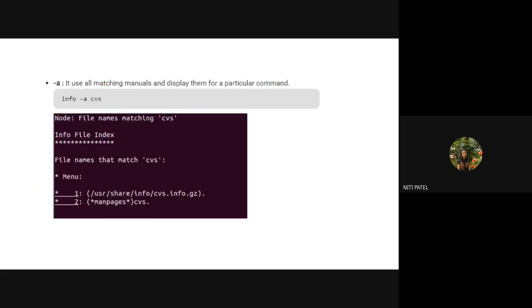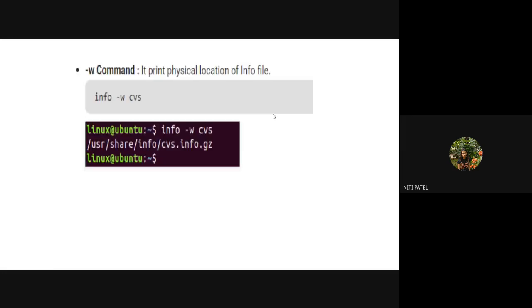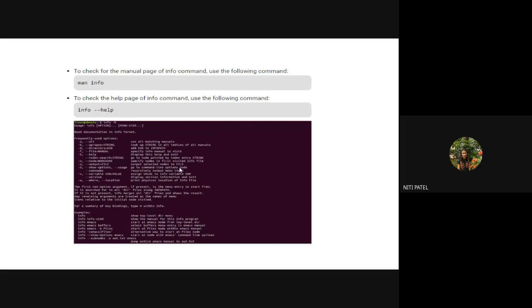Now here also we had seen that there are many options. So if I use -a, it was showing all the matching manuals with respect to that command. If I use -w again, it was showing me the location of that particular command. If I use man info, that means it will give me the information about info page in the man page.